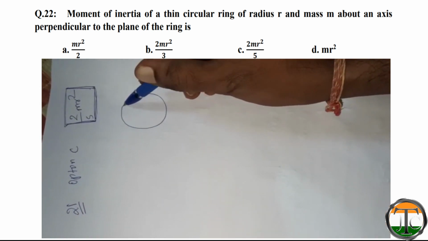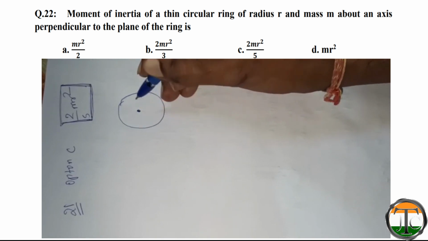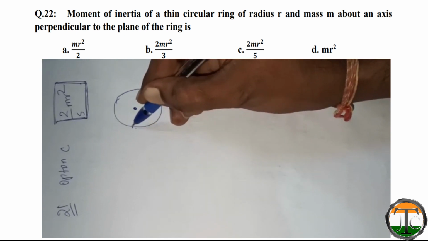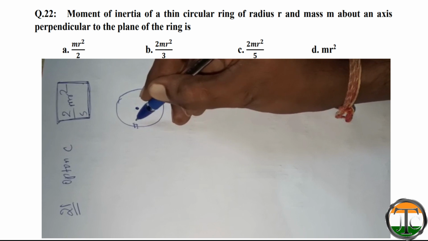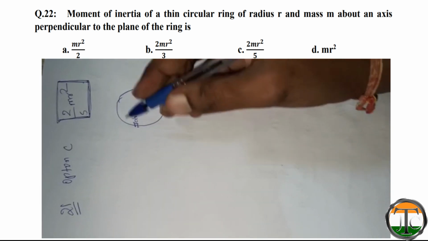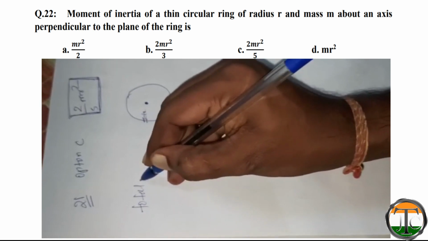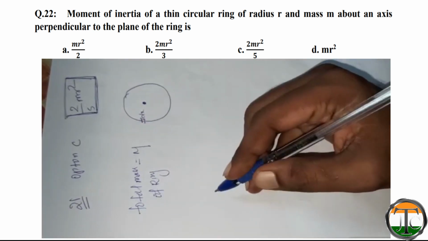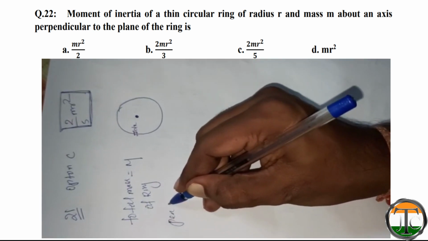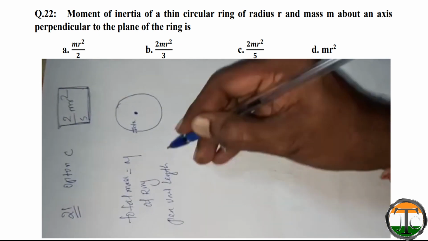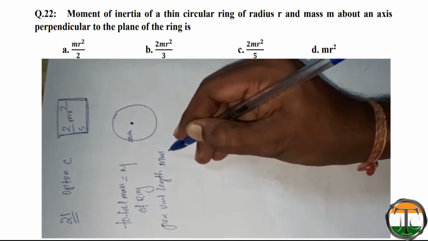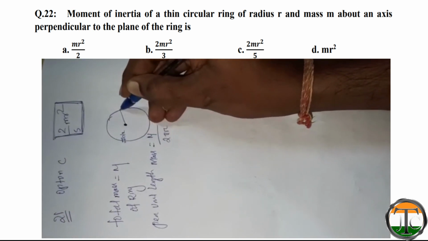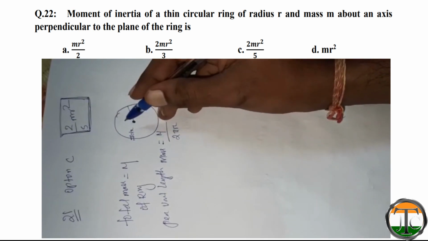Let this be the ring and this is its center. Let us assume this small length is dx. If the total mass of the ring is m, then the mass per unit length will be m by 2 pi r, where r is the radius of this circular ring.